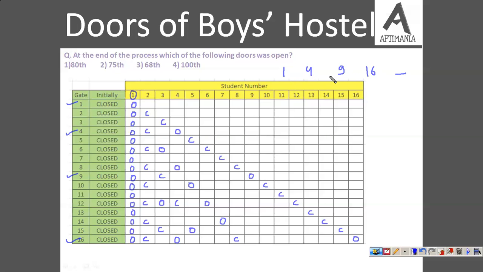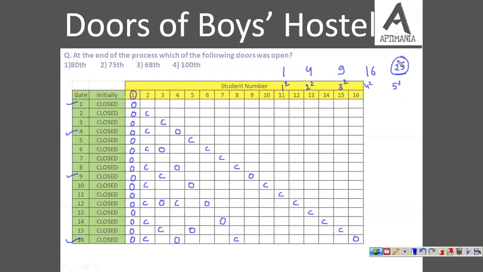Can you find any similarity or any particular logic in these numbers? So basically these are squares of 1 ka square is 1, 2 ka square is 4, then 3 square is 9 and 4 square is 16. So can we, using the same logic, find the next number? It should be 5 square 25. And when you will check this manually, you will find that 25 number door will be open.